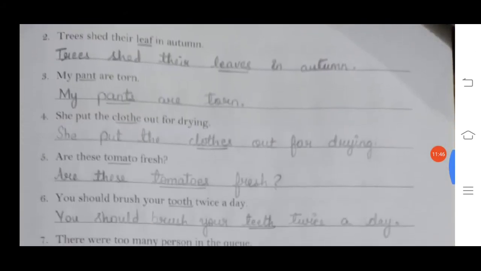Number 2, trees shed their leaf in autumn. Now just see, trees contain many, it consists of many leaves. We cannot say leaf, we will just use leaves. Trees shed their leaves in autumn.